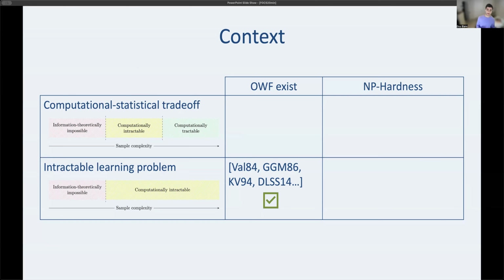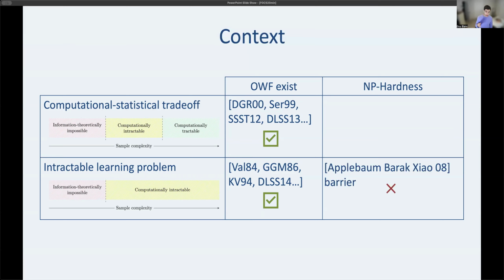For computational statistical trade-offs, it took a little bit longer. Actually, this DGR work can be viewed as kind of a souping up of the Valiant observation. But nonetheless, we can still get these trade-offs based on cryptographic assumptions and also other average case assumptions. Okay, for NP-hardness, however, there is a barrier result.